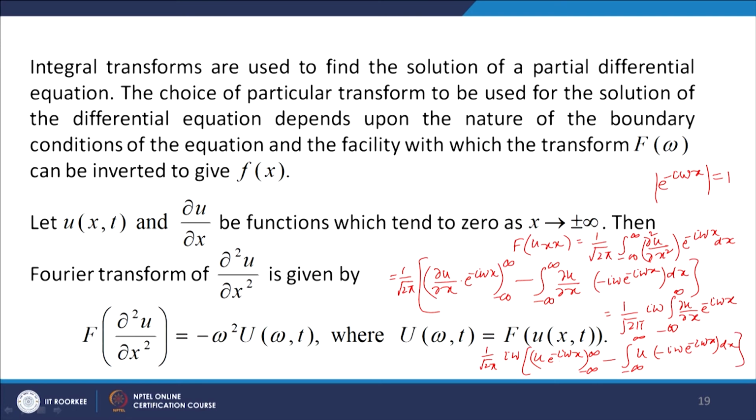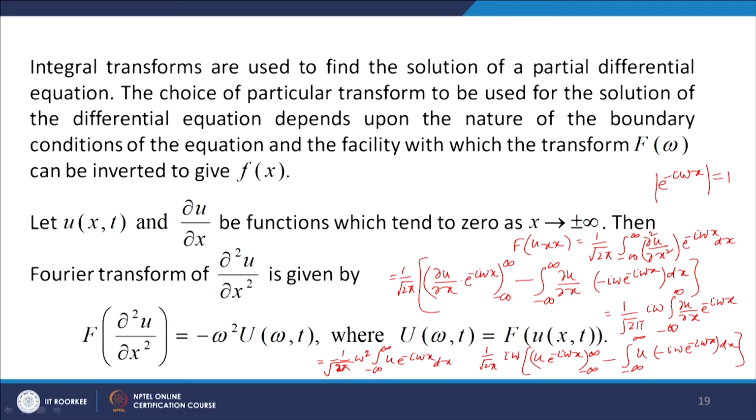But again e to the power minus I omega x is bounded, and u goes to 0 when x goes to plus or minus infinity. So, this part goes to 0, and this becomes minus minus plus, I omega comes outside, it becomes I square omega square. So, we get minus 1 over root 2 pi, omega square, the integral from minus infinity to infinity of u times e to the power minus I omega x dx.